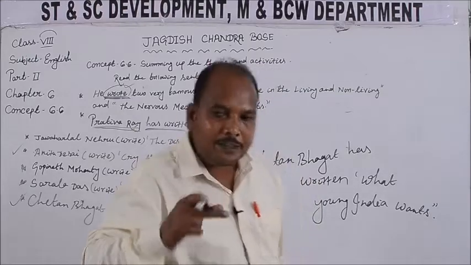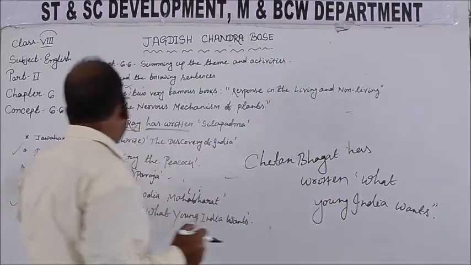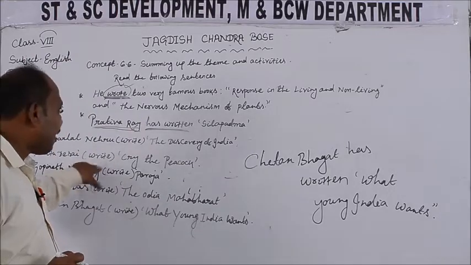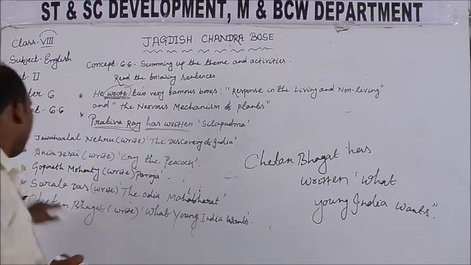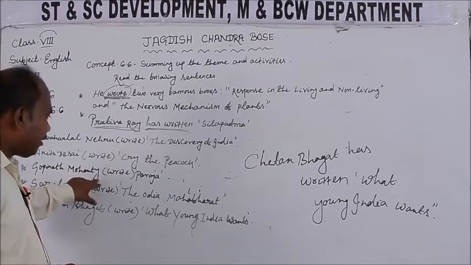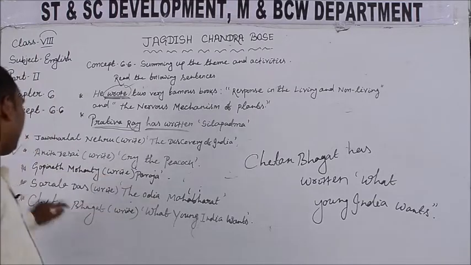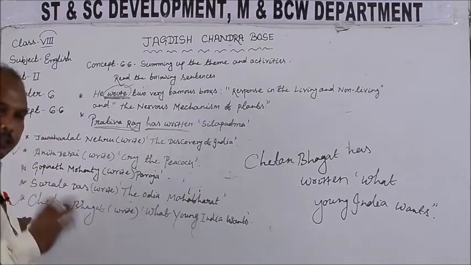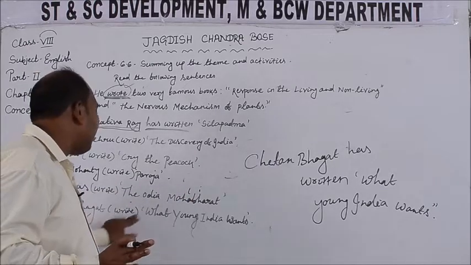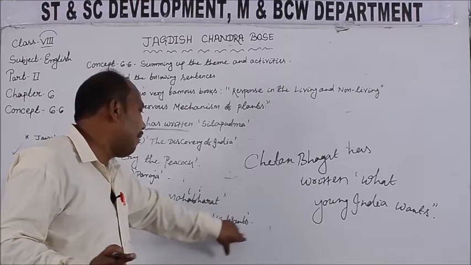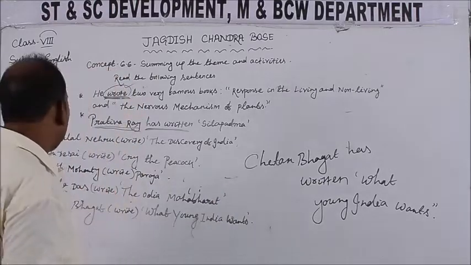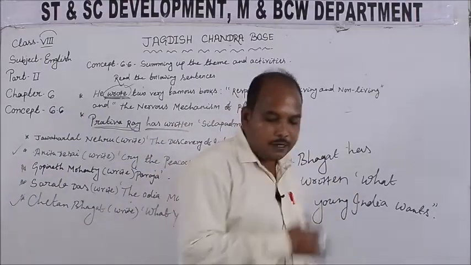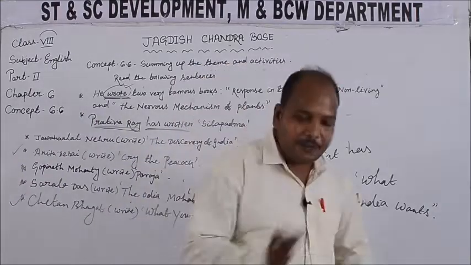The verb becomes the simple past. Okay, as we have seen here, Jawaharlal Nehru wrote The Discovery of India, whereas Anita Desai has written Cry the Peacock. Gopinath Mahanti is not alive, Gopinath Mahanti wrote Paraja. Sarala Das is not alive, so Sarala Das wrote the Odia Mahabharat. But Chetan Bhagat is alive, so Chetan Bhagat has written What Young India Wants. Okay, so this is about writing the sentences in the perfect tense.